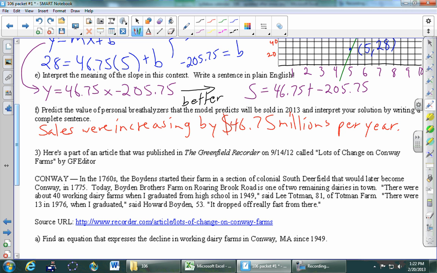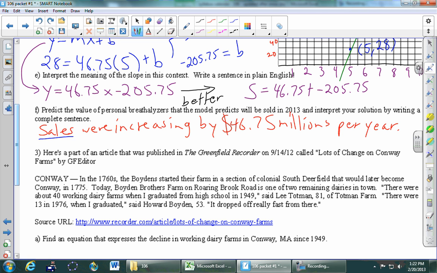And once you play this game enough to write down an interpretation for the slope, you start to see it's the same thing over and over again. The only things that change here are whether it's actually increasing or decreasing. It's always the y value. I'll say it again. The thing that's increasing or decreasing is always the y value. What was the y in this case?